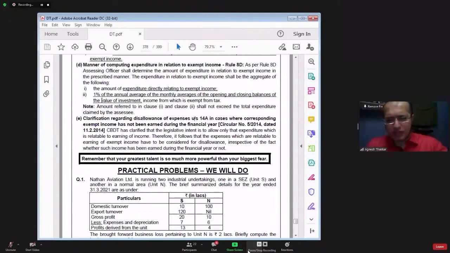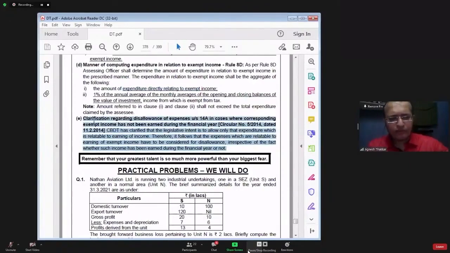So government says you take 1% of the annual average of the monthly averages of opening and closing balance of the value of investment. For common expenditure, you take this much. And for expenditure which is specifically incurred for earning the exempt income, you put it in point number 1. Then you add point number 1 and 2. Whatever amount is arrived at, that amount will be disallowed to you because that amount of expenditure is incurred in relation to exempt income. Is that very, very clear? Yes or no?